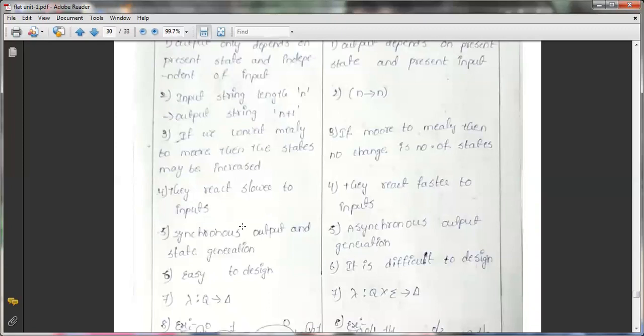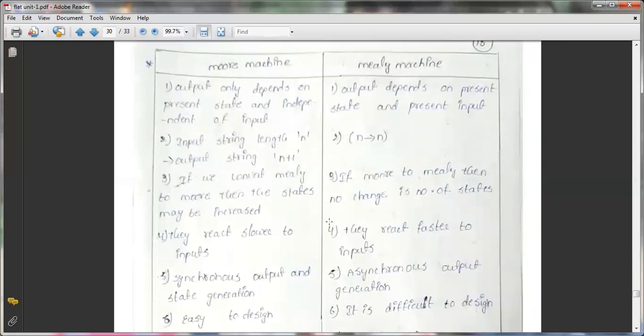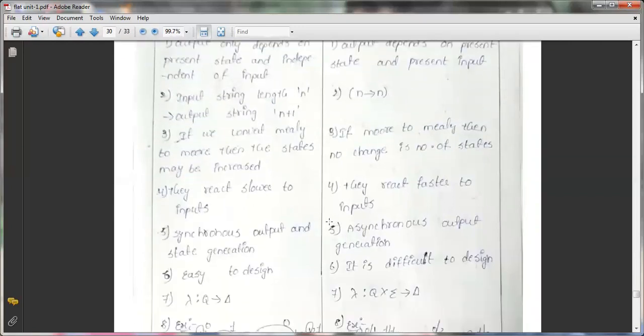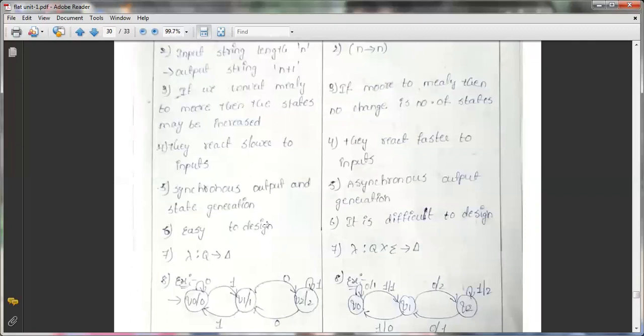So this Moore machine will react slower than the Mealy machine. And this is faster compared to the Moore machine and easy to design, and it is very difficult to design the Mealy machine.